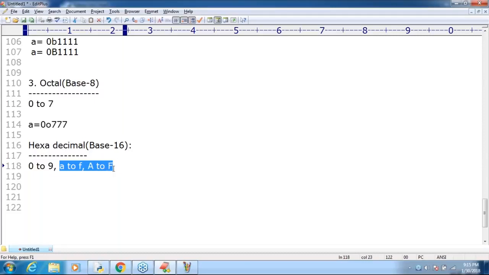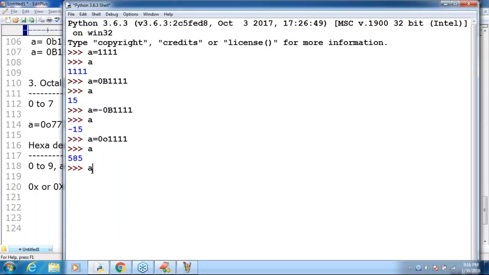Next, compulsorily, the value should be prefixed with 0 small x or 0 capital X. Sir, X means hexadecimal, O means octal, B means binary. If you are not taking any prefix, it is decimal by default. Remember, it should compulsorily be prefixed with 0x. Sir, A is equal to 0x face. Are you getting?